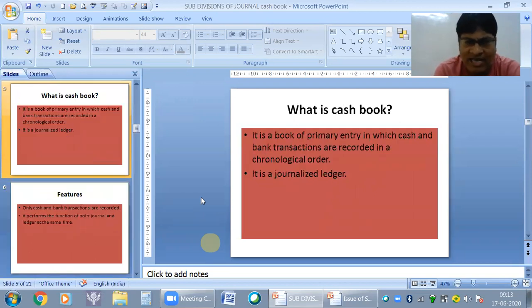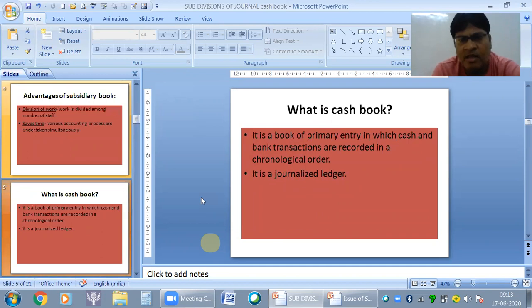Now comes what is cash book. Cash book is a book of primary entry in which cash and bank transactions are recorded in a chronological order. Primary entry means just like journal. Journal is a book of primary entry because recording of transactions takes place over here directly. In cash book also we will directly record the transactions. We don't have to prepare separate journal and then post it into the cash book.